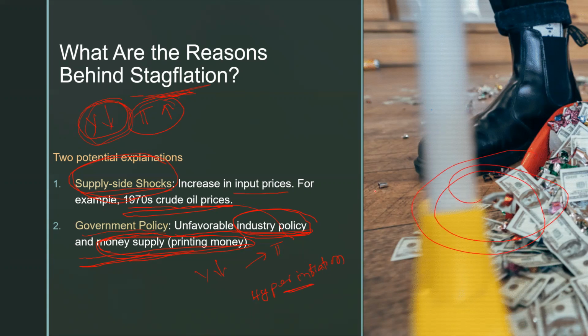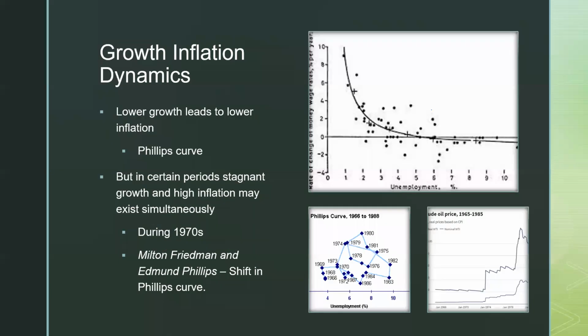Sometimes there is so much hyperinflation that, let's take an example, suppose within 20 rupees you are able to buy 1 kg of potato. Now if 1 kg of potato costs 200 rupees, then that means the 20 rupee note is worthless. It can't buy anything else, right? At that time this type of situation may arise. Okay, so all of you got it. So these are the two reasons why stagflation may occur.